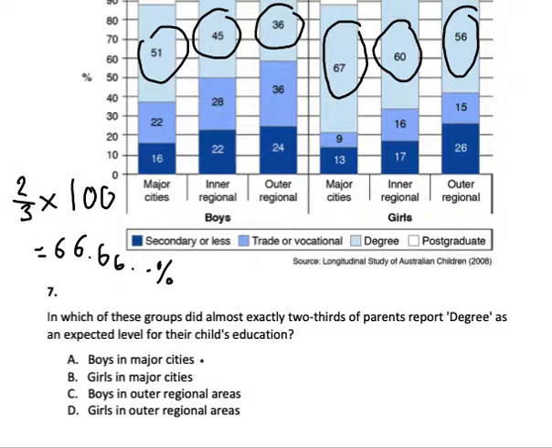Yep, so I've got boys in major cities, girls in major cities, boys in outer regional areas, and girls in outer regional areas. What did we say? We said girls in major cities, which is there. So my answer would be B. And that's all.